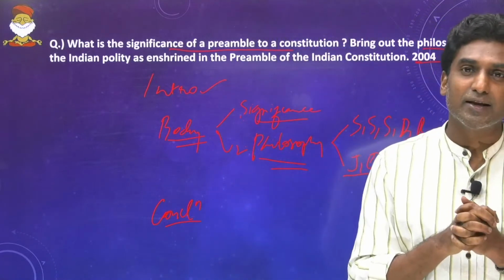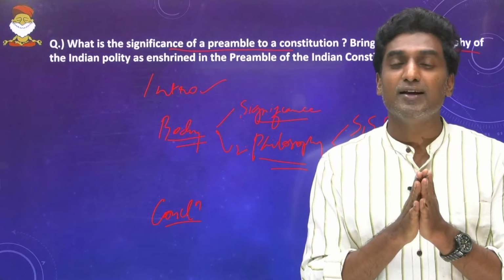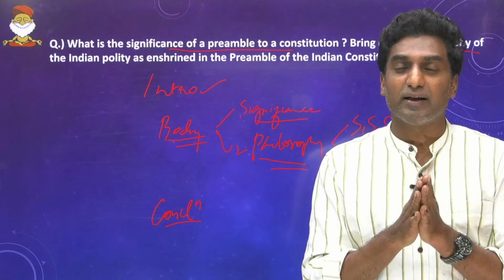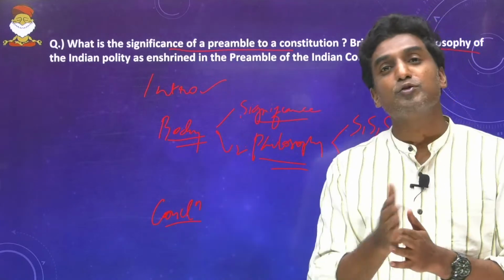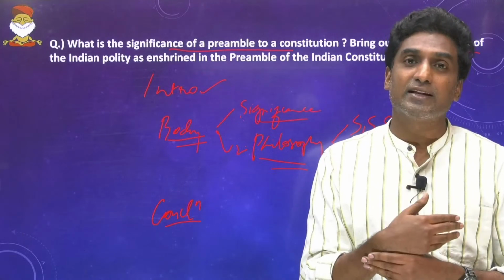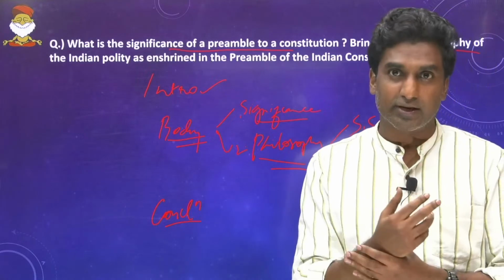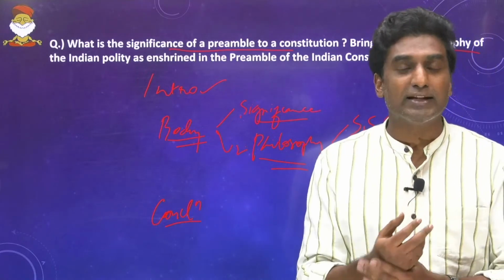See, basically, there are certain universal truths, Meenakshi, that you need to understand. Whatever words are used in the preamble, everything is positive, because these are nothing but the vision of the makers of the constitution. So there is no negativity about anything that is mentioned.